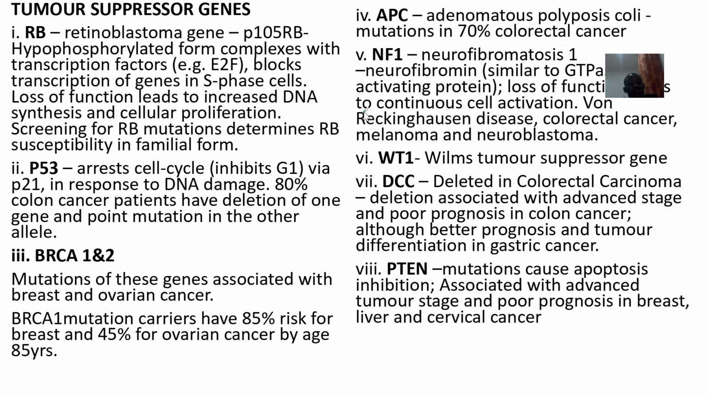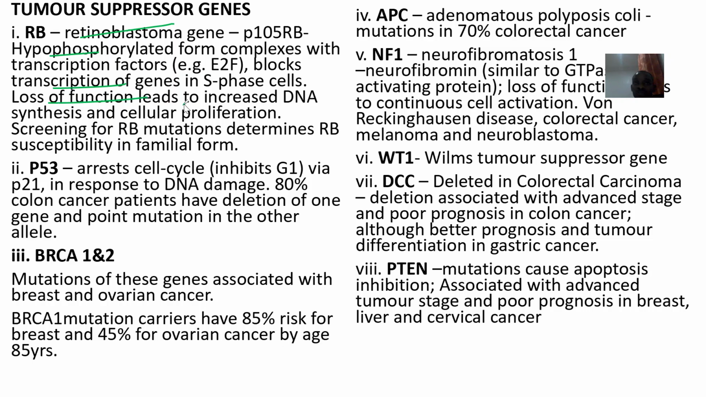So for the tumor markers, we have the RB gene. The RB gene is the retinoblastoma gene. Its hypophosphorylated form complexes with transcription factors. So it blocks transcription of genes in the S phase cells. So there's loss of function in it.